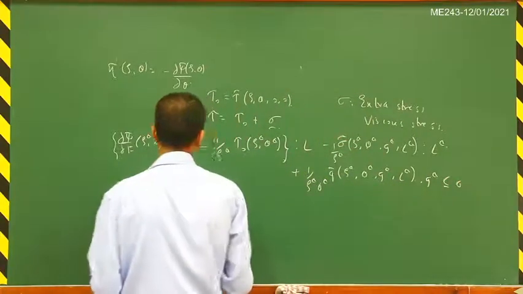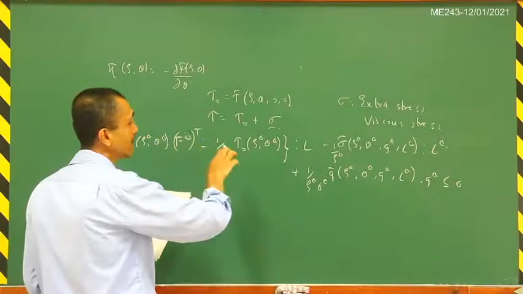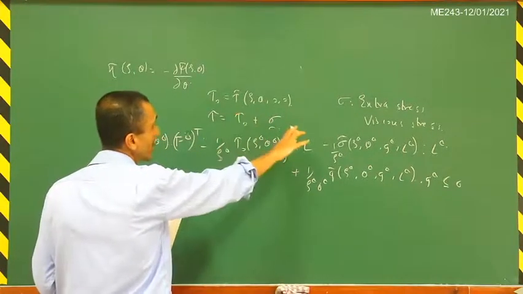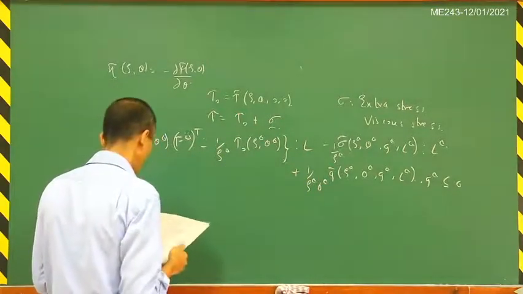So basically all we have done is substitute the split. That means we have split the stress tensor into the equilibrium stress and the viscous stress, and then substituted that into the Clausius-Duhem inequality.